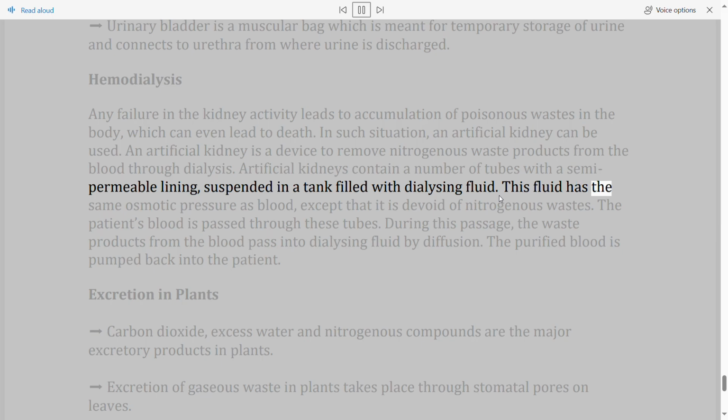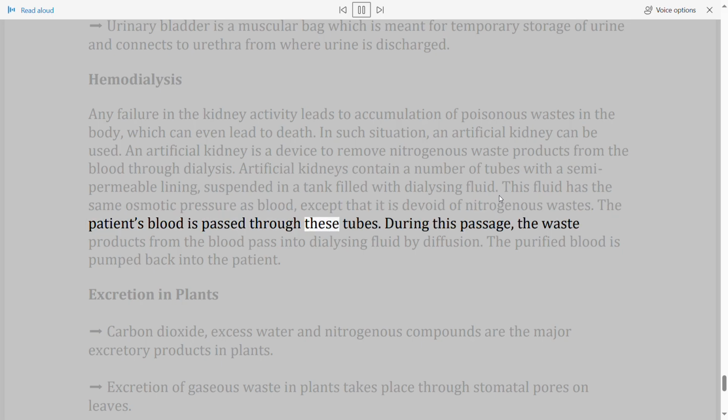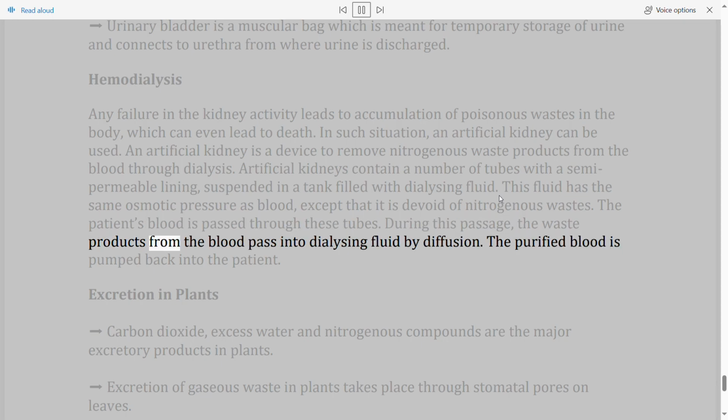This fluid has the same osmotic pressure as blood, except that it is devoid of nitrogenous wastes. The patient's blood is passed through these tubes. During this passage, the waste products from the blood pass into dialyzing fluid by diffusion. The purified blood is pumped back into the patient.